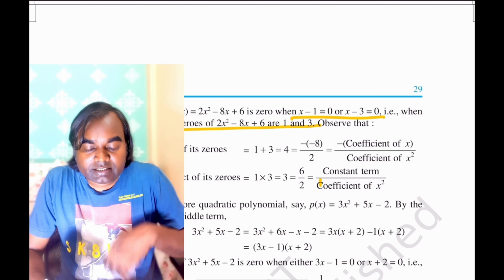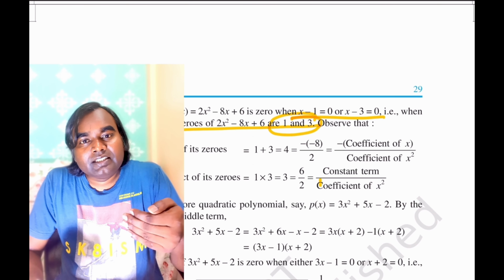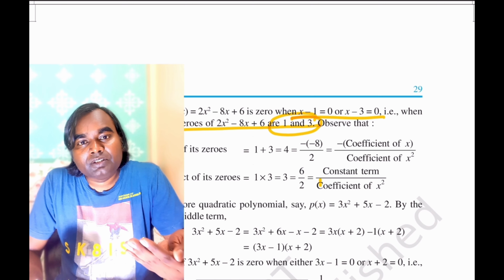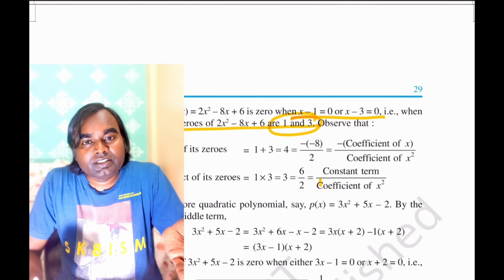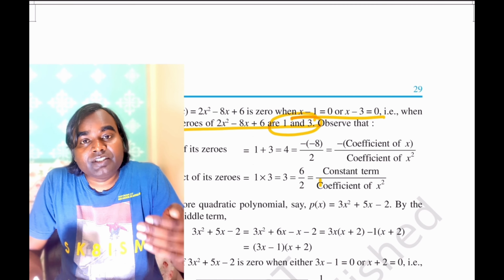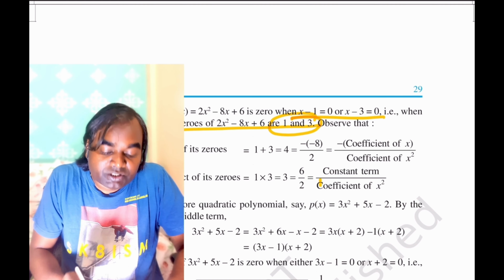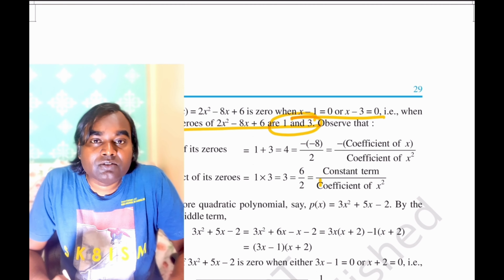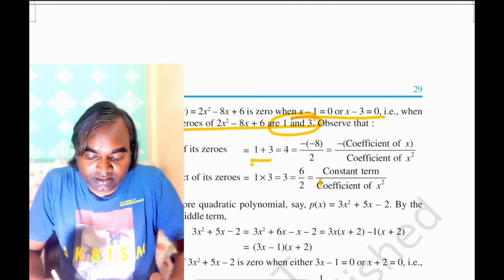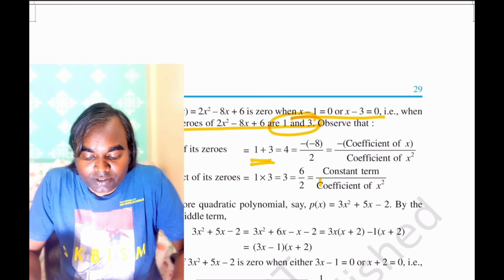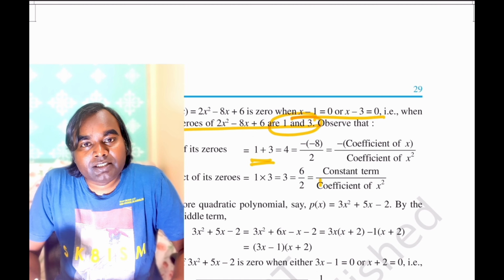Observe, we can write this in terms of the ratio of the coefficients of x and x square. So for the sum of zeros, let us check what it gives. 1 plus 3 gives 4, and 4 can be written as minus of minus 8 by 2.